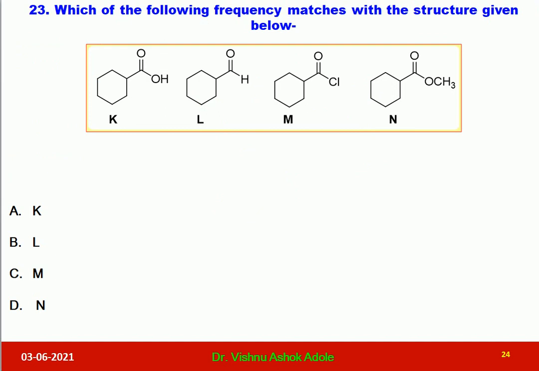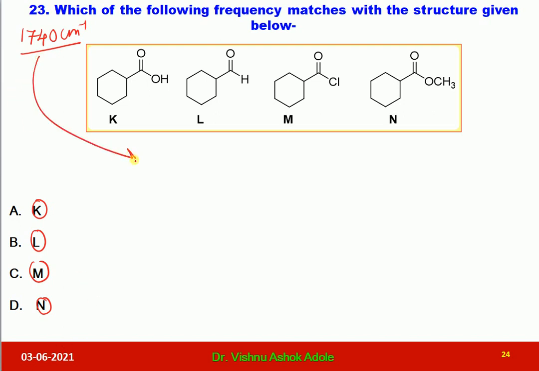Which of the following frequencies matches with the structure given below? The structures are K, L, M, N, but the frequency values are not given, so let us write the frequency. Option A is K, option B is L, option C is M, and option D is N. Let us consider the frequency as 1740. 1740 reciprocal centimeter is asked, and we have to choose the correct option.